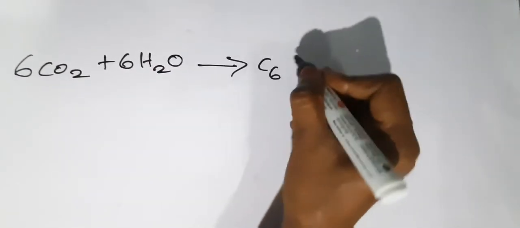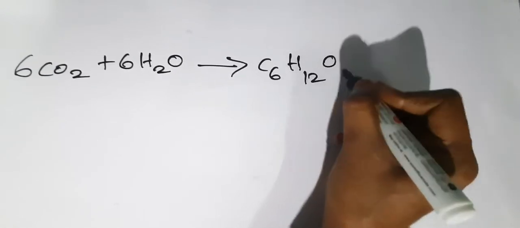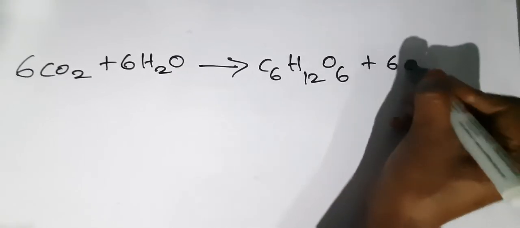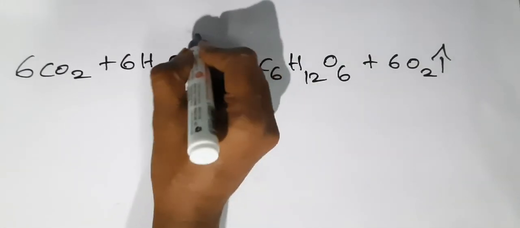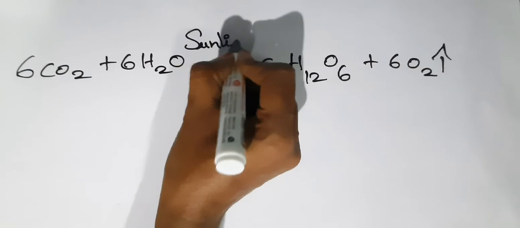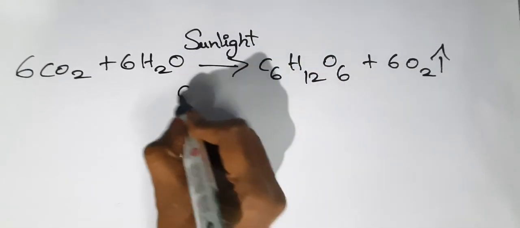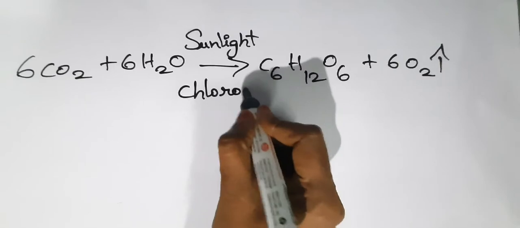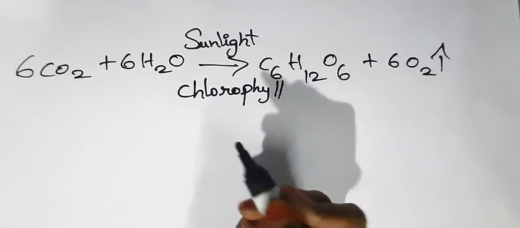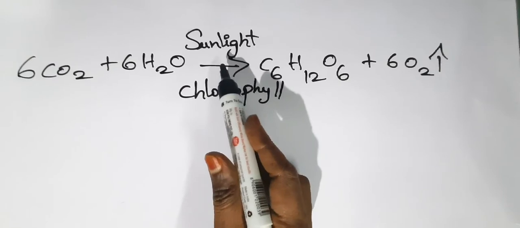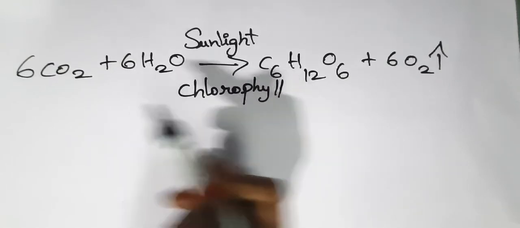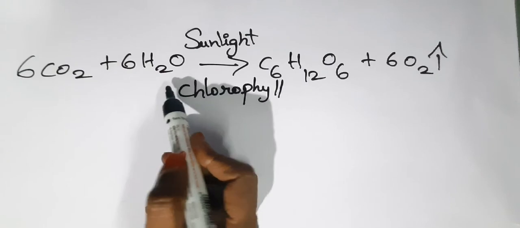So finally we can conclude the equation of photosynthesis like this: 6CO2 plus 6H2O gives C6H12O6 plus 6O2 in the presence of sunlight and chlorophyll. So the process of photosynthesis takes place in the presence of sunlight by using chlorophyll. 6CO2 plus 6H2O is converted into C6H12O6 plus 6O2.